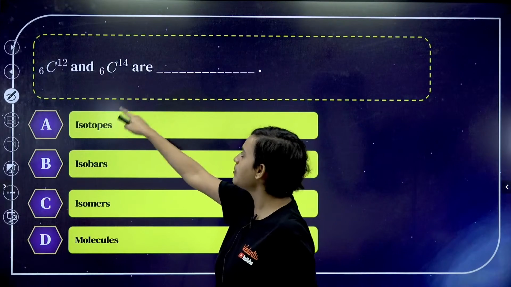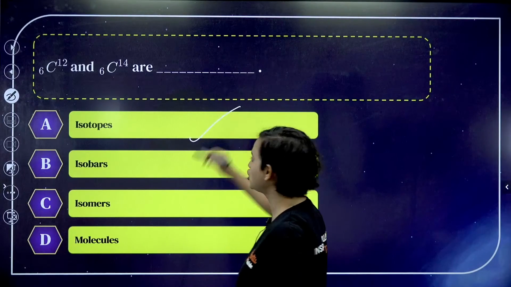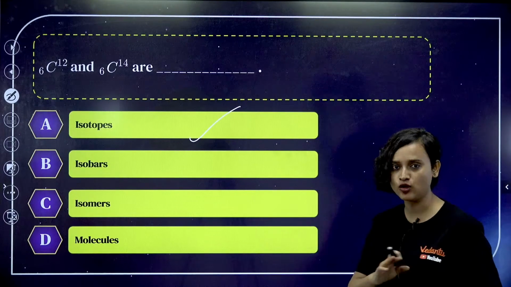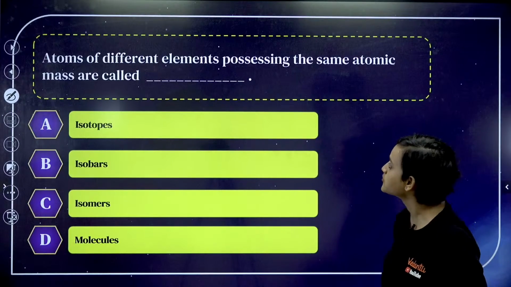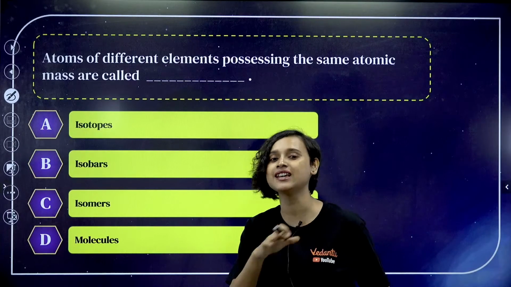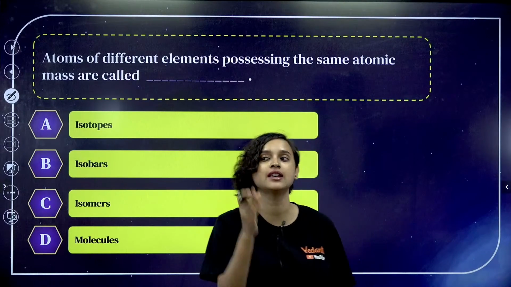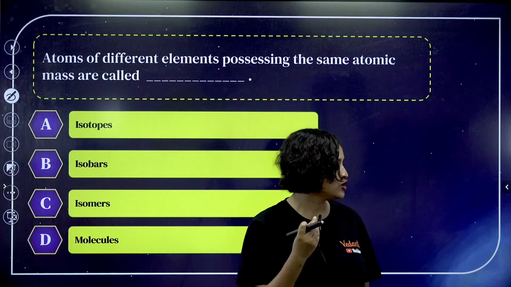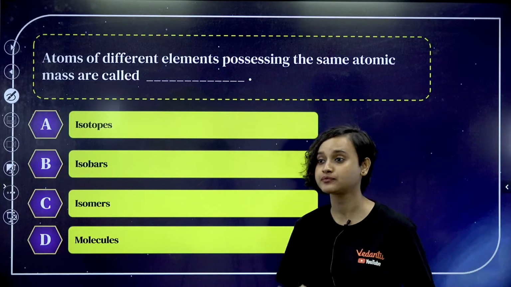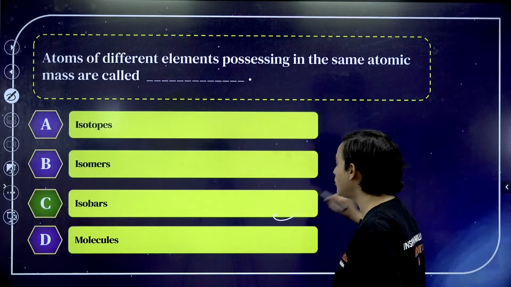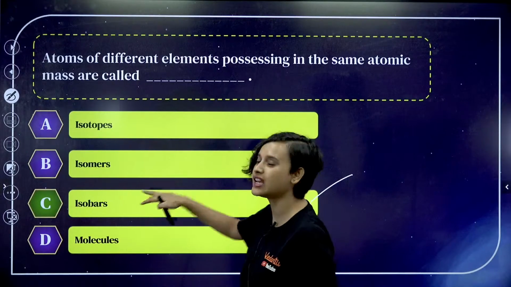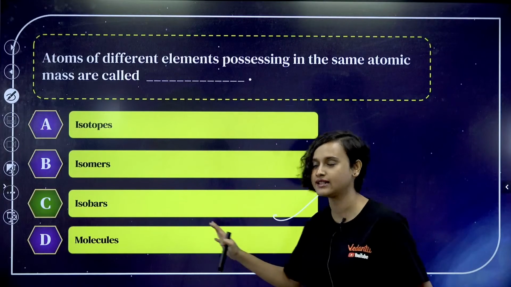Okay, tell me this. Carbon 12 and carbon 14 are isotopes. Obviously, isotopes, right? There is no doubt. Very good. Atoms of different elements possessing the same atomic mass are called. If two elements have the same atomic mass, what do you call them? Very good. It is isobars. Sorry. Change the option here. But yes, it is isobars.